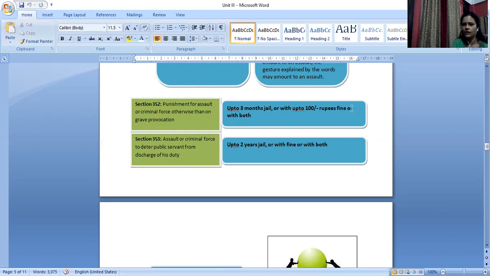All right, here it is or, not and. So anyone can be given any amount of fine less than 1,000, 1,000 or less than 1,000, any duration of imprisonment, 3 months or less than 3 months, right? You can try to remember this provision as well.